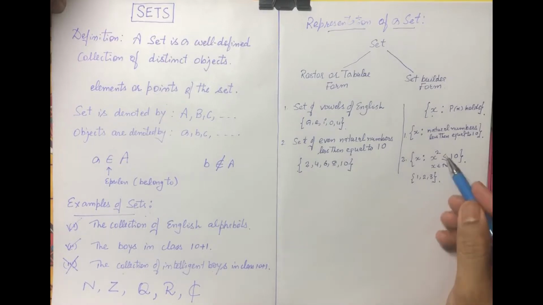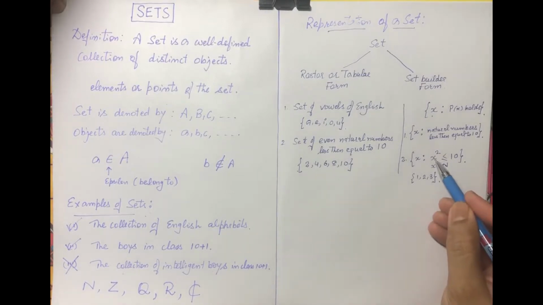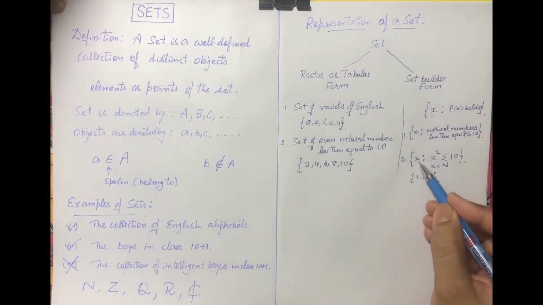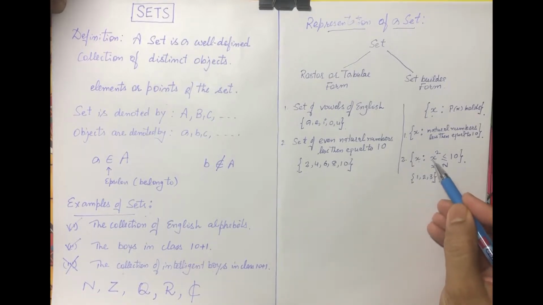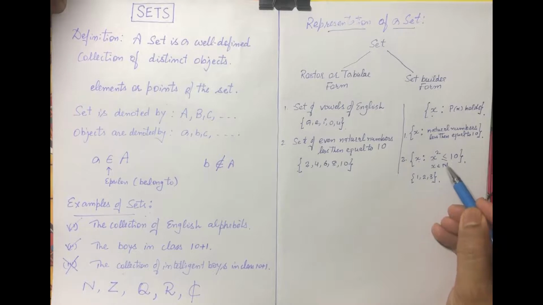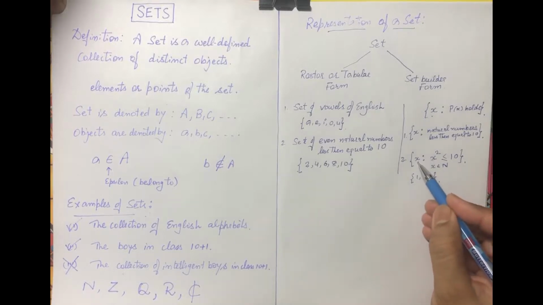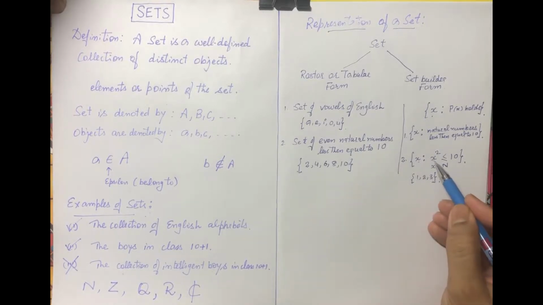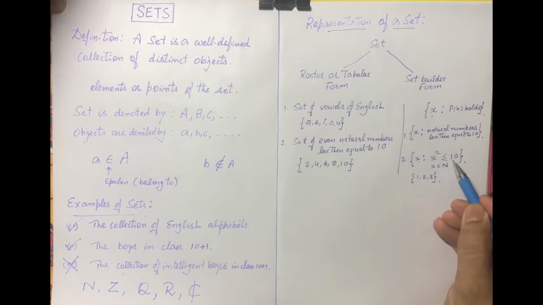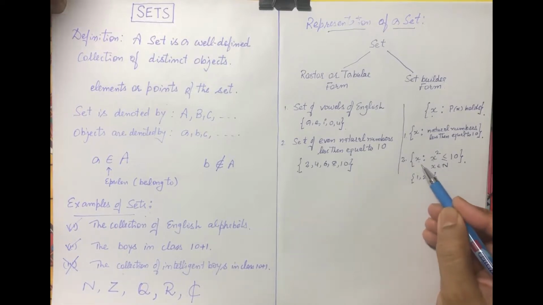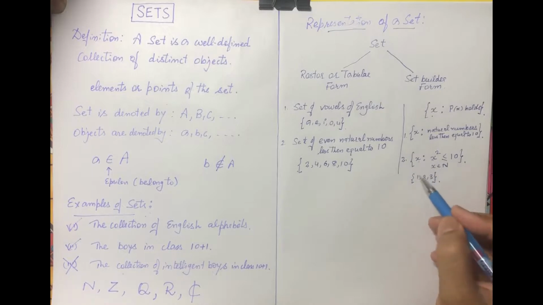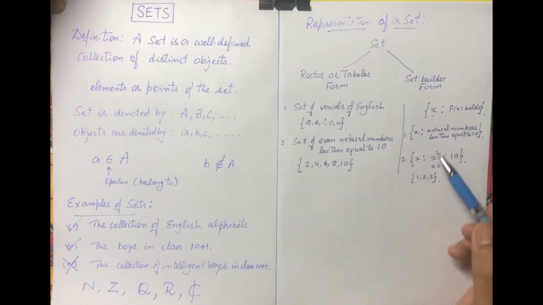So you can verify this, that 1 square is 1, less than or equal to 10. So 1 belongs to this set. 2 square is 4. 4 is less than or equal to 10. So 2 belongs to this set. Similarly, 3 square is 9 and 9 is less than or equal to 10. 3 belongs to this set. So this representation is again a set builder form.